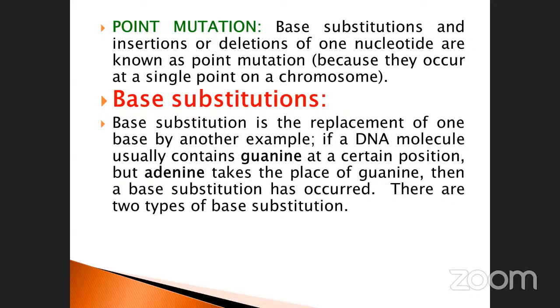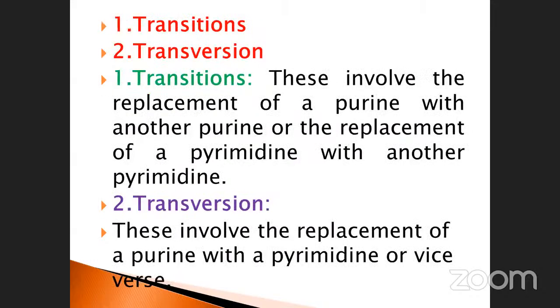Such a type of change, the replacement of one base by another, is called substitution. Then the base substitution has occurred. There are 2 types of base substitutions: transition and transversion. What is the meaning of transition?